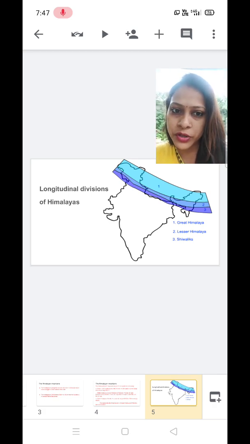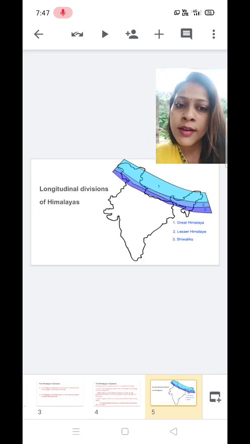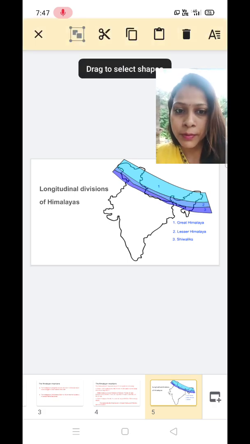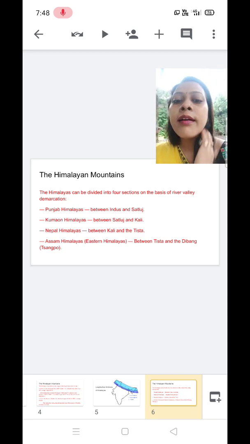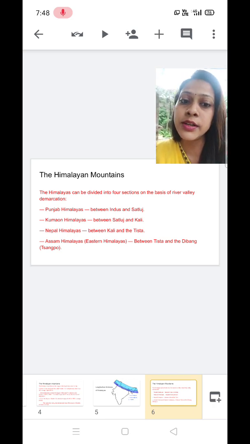Or they are longitudinal divisions of Himalaya. So these are the 3 longitudinal divisions of Himalaya, which you can be asked as the parallel divisions also. It is the same thing. Clear, students? Then we have another division of the Himalaya mountain, which is based on the river valley demarcation, and these are also sometimes called the latitudinal divisions.